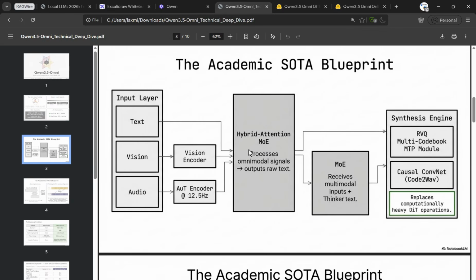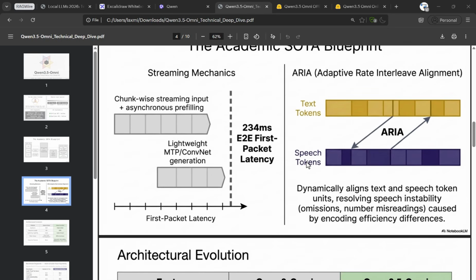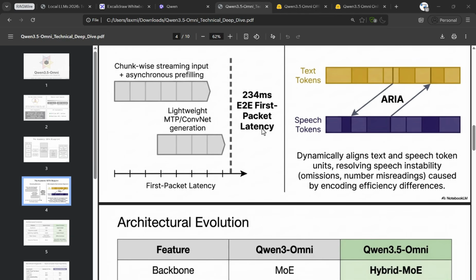Basically, in Qwen 3.5 Omni, they have provided a hybrid attention, hybrid MoE process. This is a mixture of experts architecture, where they have text data, vision, audio, everything. Thereafter, there is the encoder. Then you have a vision encoder and audio encoder, everything fed into the hybrid attention MoE, and then finally the data is processed. In the case of streaming, this model is so powerful that it takes only 234 milliseconds for the first packet latency. That means it can process the audio in almost real time.